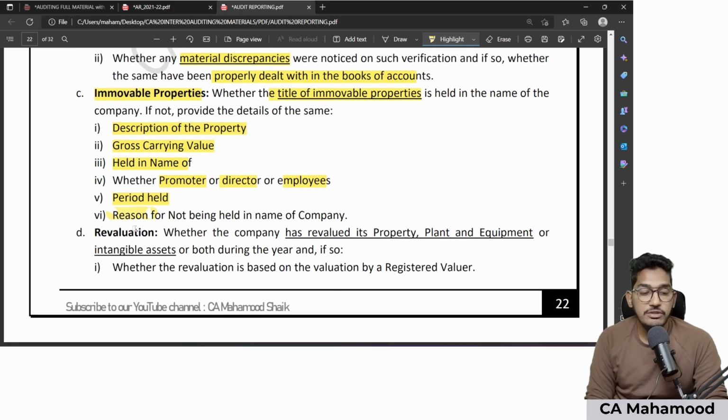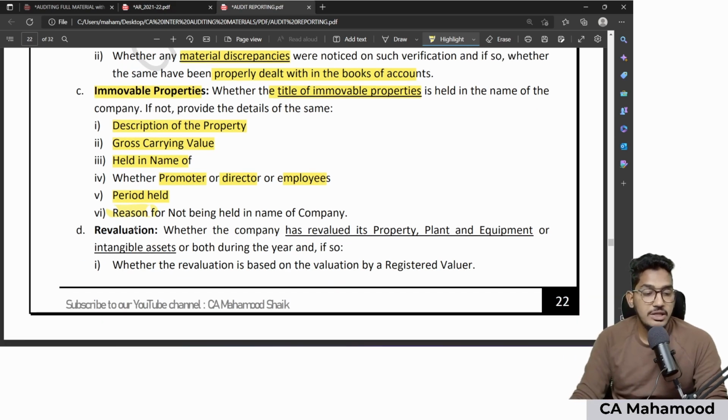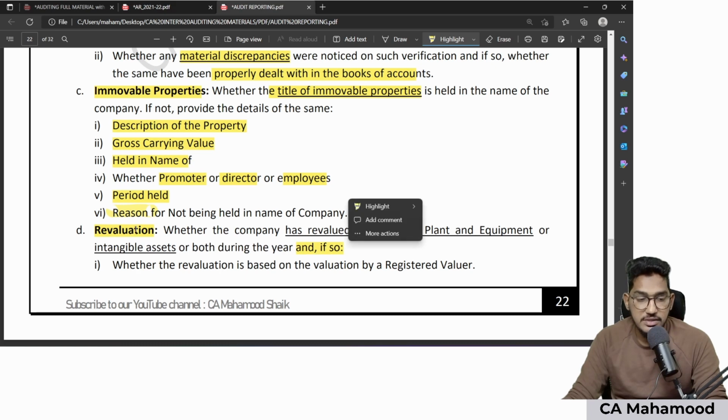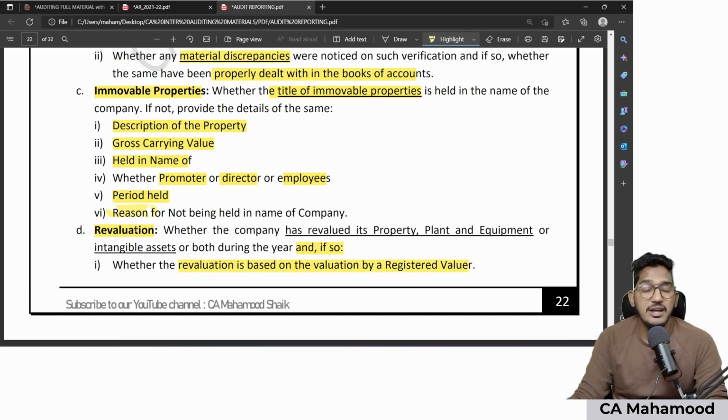Now, coming to the fourth point, during the year, whether your client company did any revaluation of the assets. Revaluation means restating the assets. In case your client has done the revaluation of the assets, whether the revaluation is based on valuation done by a registered valuer. Whatever figure comes to your client's management should not be revalued.